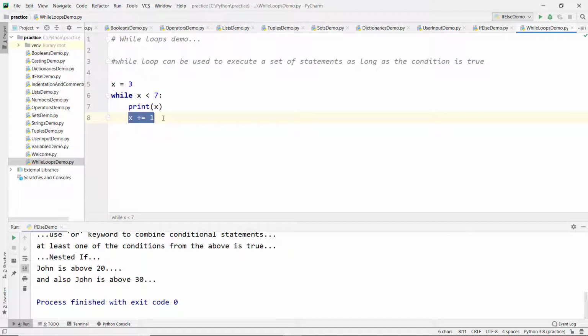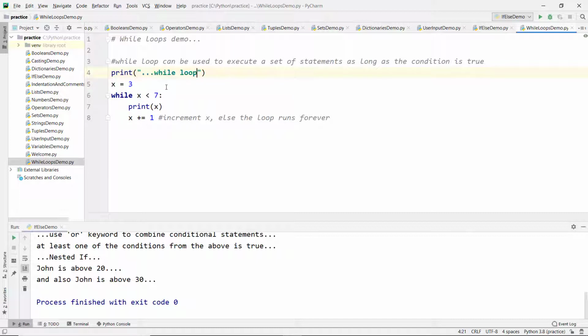If you do not give this condition, then this loop will continue to execute. Here we are trying to increment the integer x by 1, otherwise the loop runs forever. Initially 3 is less than 7, so 3 will be printed, and then x will be 4, and 4 is less than 7, so 4, then x will be 5, 6, 7. Once x is 7, not less than 7, this condition is false, so control will come out of the loop.